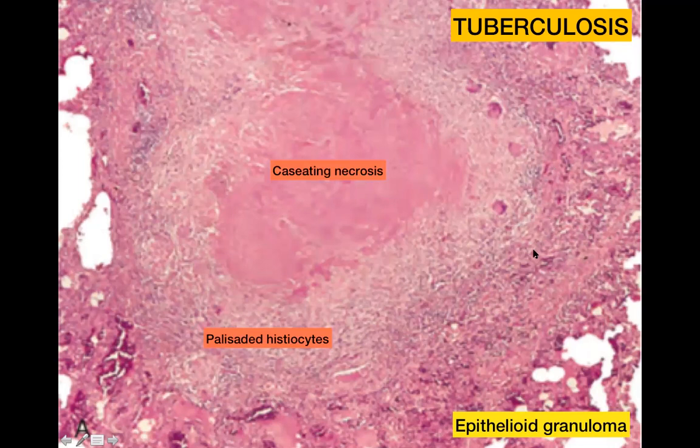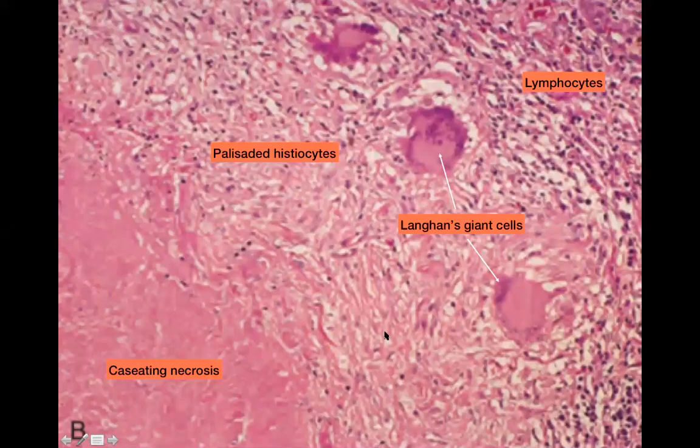You can also see that this area appears a little darker, and the reason for that is that there are a lot of inflammatory cells here, which are basically lymphocytes. So this is another higher power image, and here you can again see this formless caseating necrosis, which is very eosinophilic or pinkish in color.